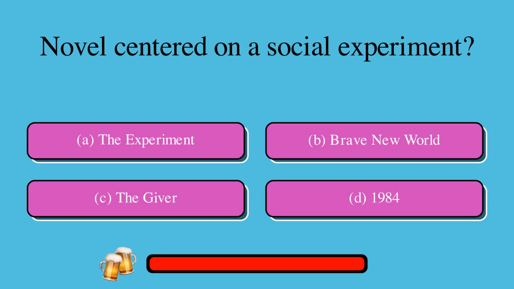Question: Novel centered on a social experiment? A. The Experiment or B. Brave New World or C. The Giver or D. 1984. The correct answer is B. Brave New World.